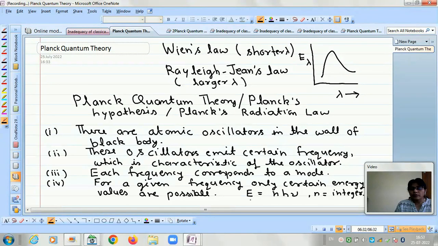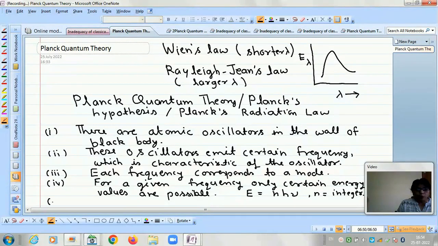This packet of energy is known as the quanta, which is given by n h nu. So n is here an integer, h is the Planck constant, nu is the frequency. So h nu is possible, then 2 h nu, then 3 h nu, and so on, and all are not possible.